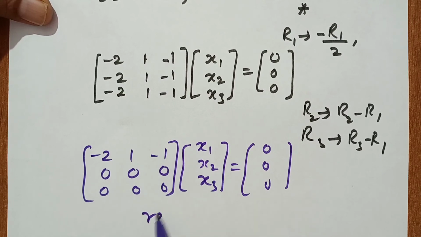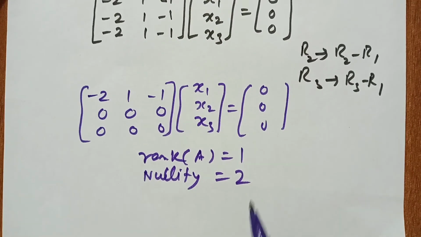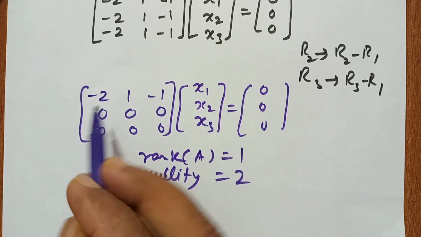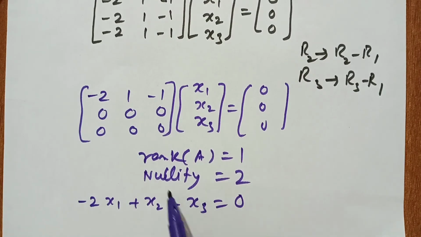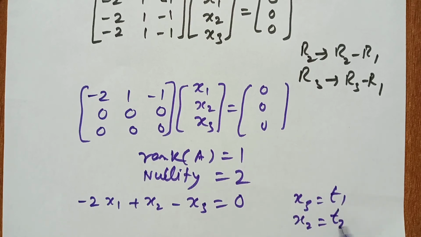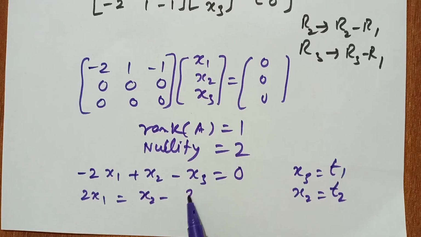So the rank of matrix A is equal to 1, and the nullity is equal to 2. Since nullity is 2, we put two variables as parameters. We get only one equation: minus 2x1 plus x2 minus x3 equal to 0. So x3 is equal to t1, x2 is equal to t2, and from here 2x1 is equal to x2 minus x3.